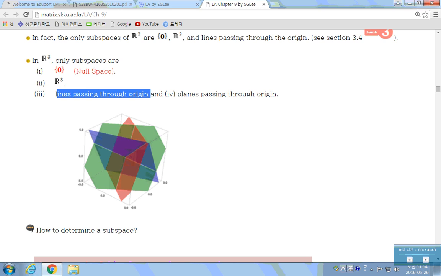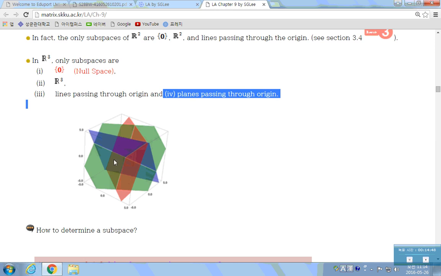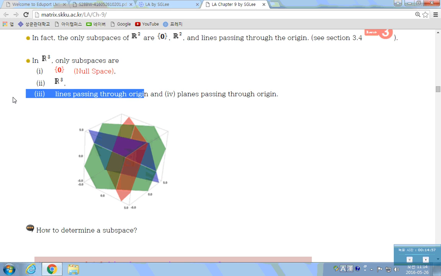That's the one-dimensional subspace. And the plane passing through the origin like this, that's also a subspace. That's it. Take this example: a line passing through the origin. If you add two lines passing through the origin, that's also passing through the origin, and it's also a line. If you multiply a scalar on a line that passes through the origin, that is also a line passing through the origin. So it's closed under vector scalar multiplication.